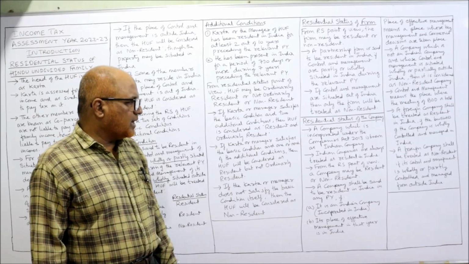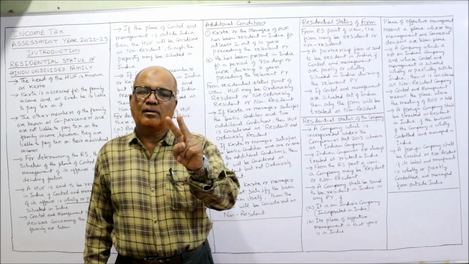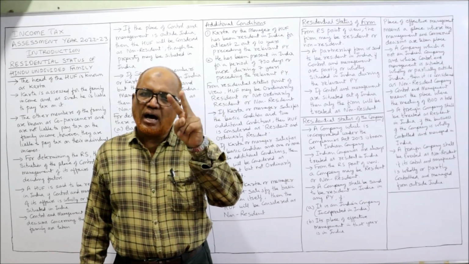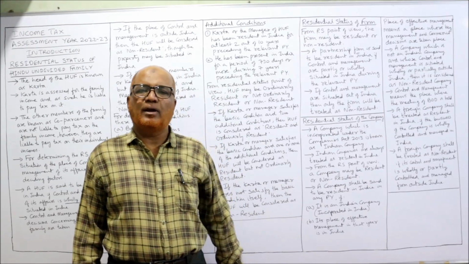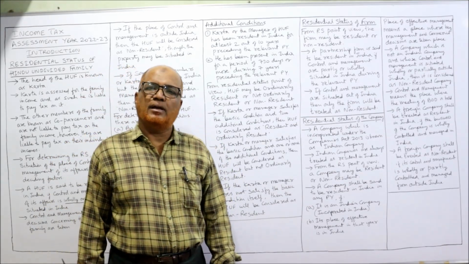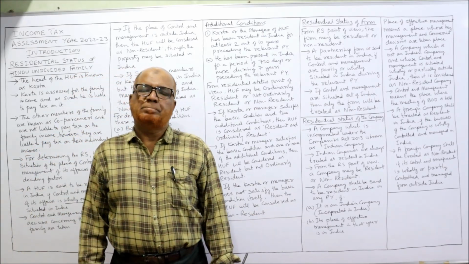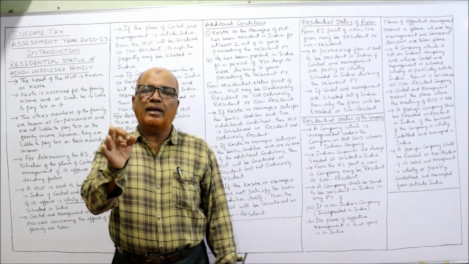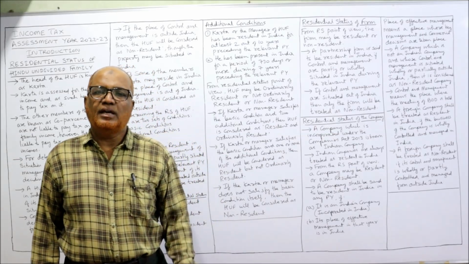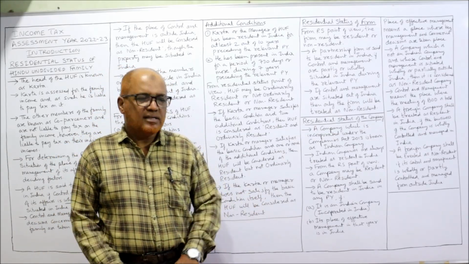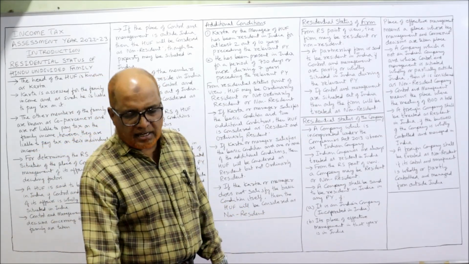A company shall be said to be resident in India in any previous year if, now, two conditions are there. If any one of these two conditions is satisfied, then the company will be called a resident company. The first condition says it's an Indian company. Every company incorporated under the Companies Act 2013 is a resident company. That's it. Secondly, its place of effective control and management in that year is in India.